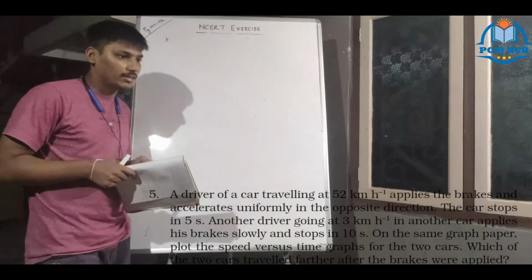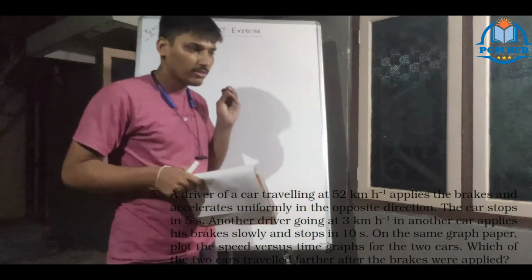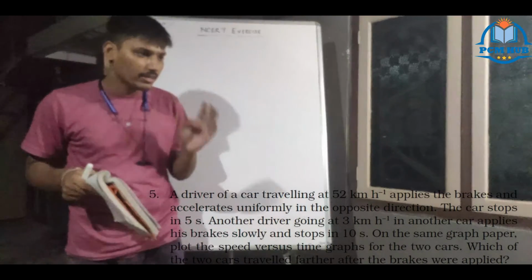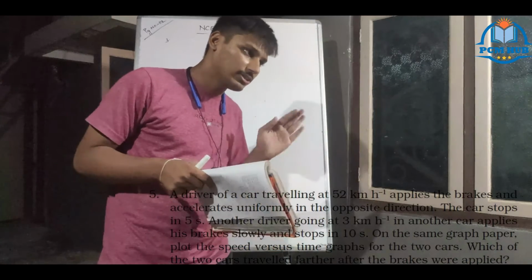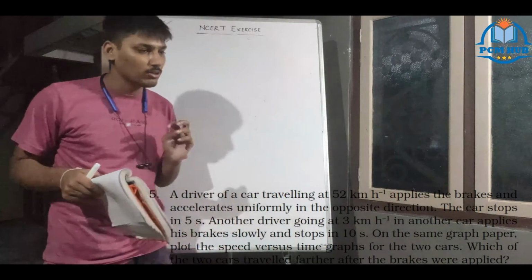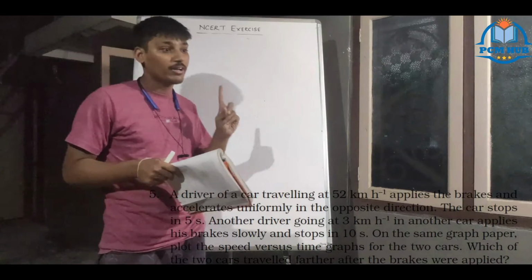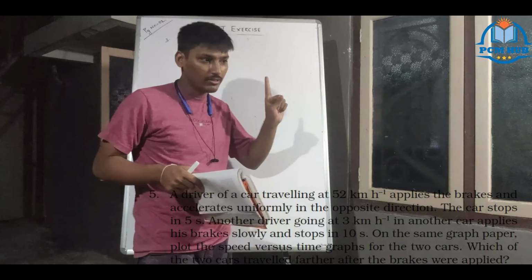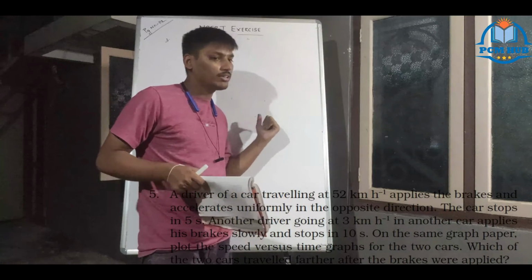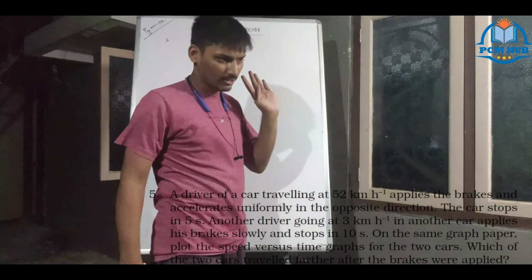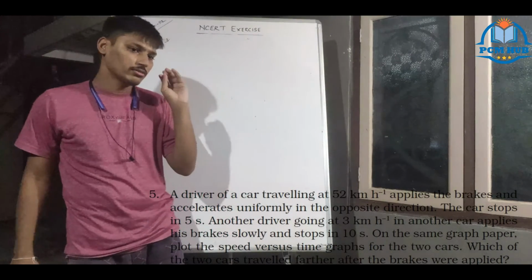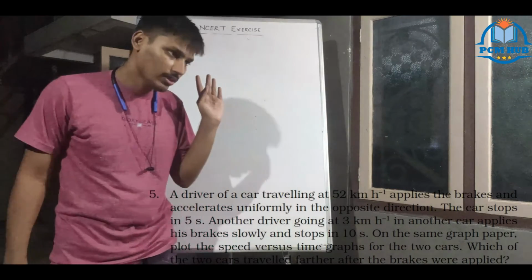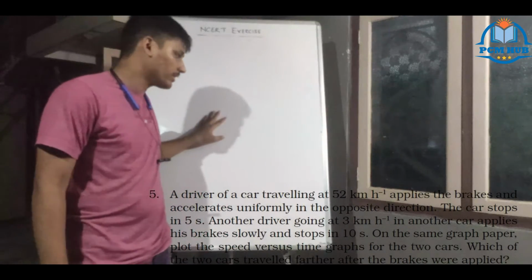Already I told you that whenever you are doing VT curves, you should remember that the area under the VT curve is the distance traveled. So you can go for the graphical way of finding the answer, first option, or you can use motion equations for finding the answer. Whichever way you want, you can go by that. You are free to go. We are not stopping. Clear? But I will do both the methods on the board.